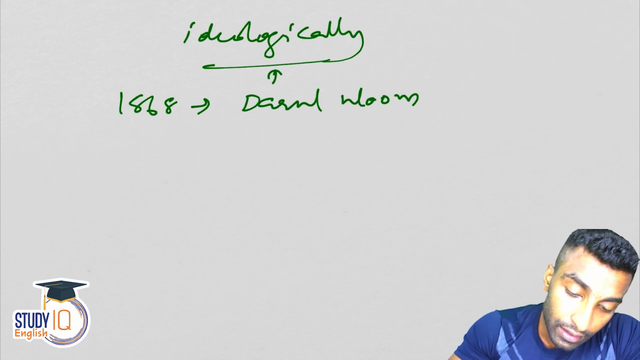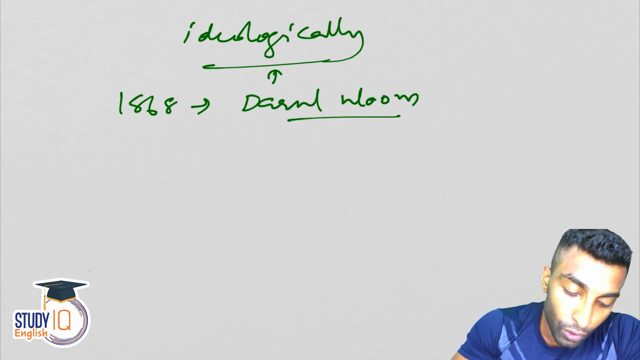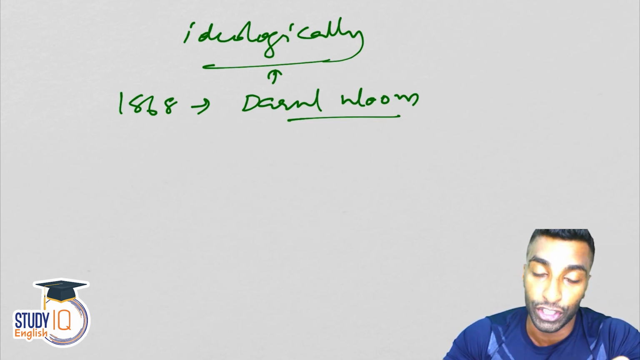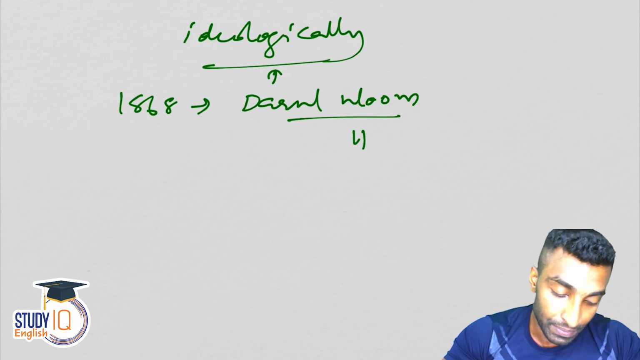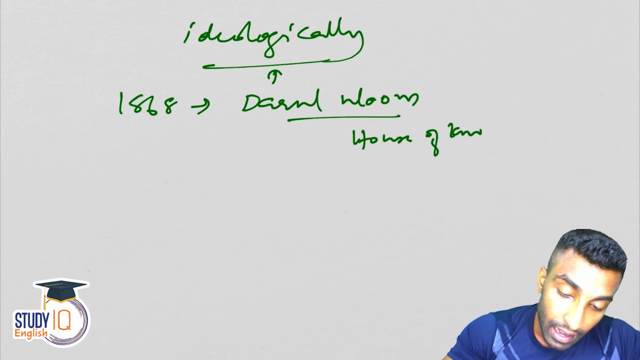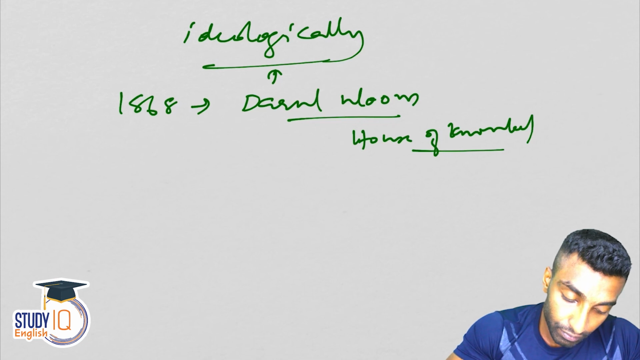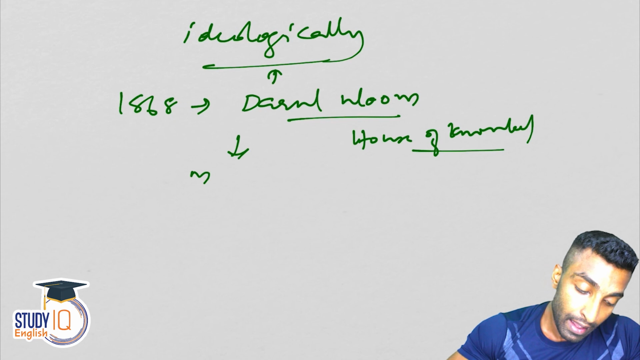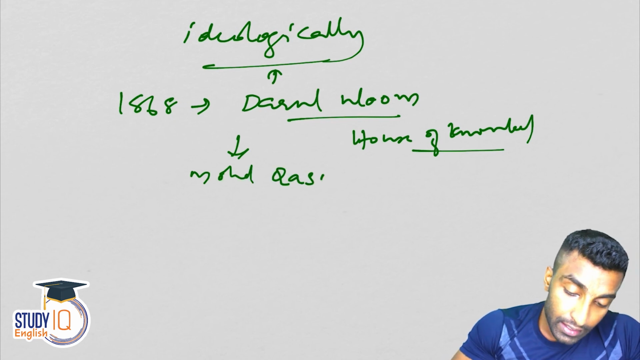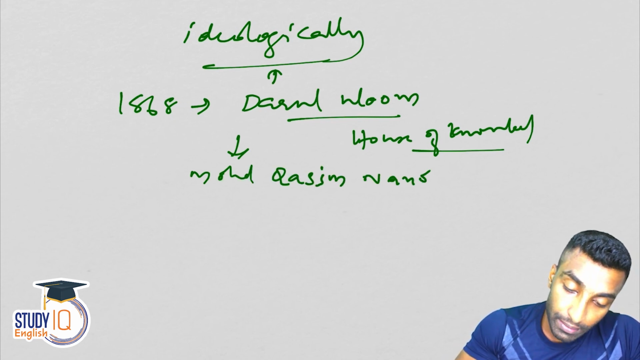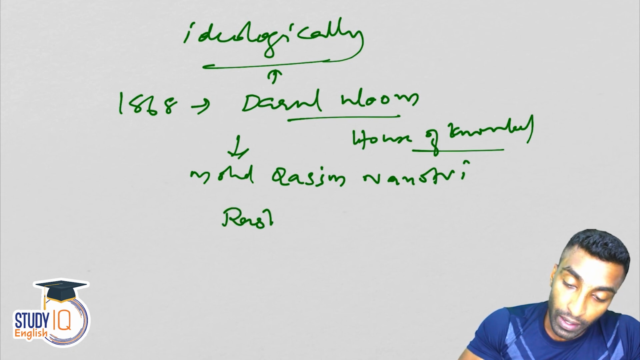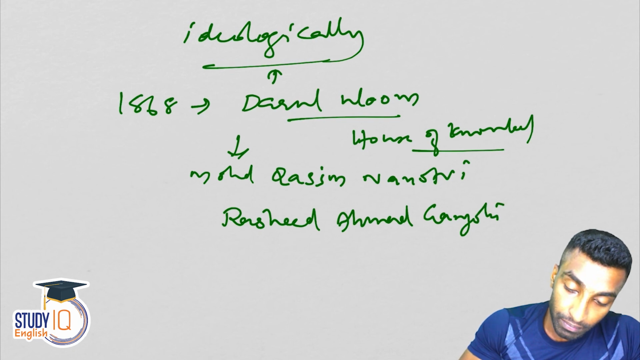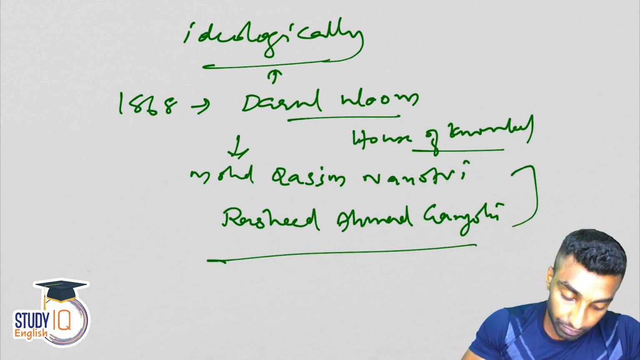In 1868, they founded Darul Uloom. This Uloom is actually derived from the word ilm. Ilm means knowledge. Okay, so Darul Uloom means house of knowledge. It was set up in Deoband, Saharanpur, UP, founded by two Wahhabi leaders, Muhammad Qasim Nanotvi and Rashid Ahmad Gangohi.